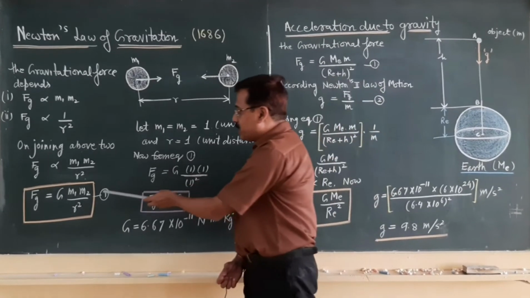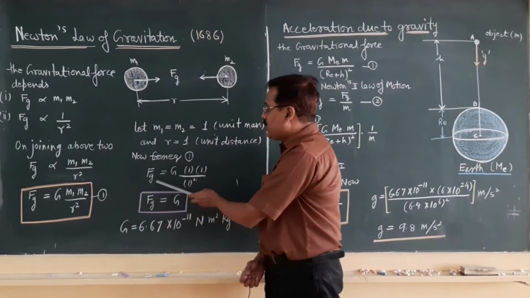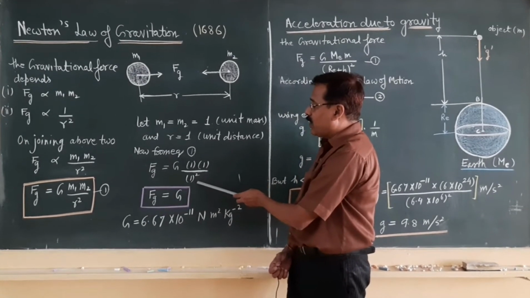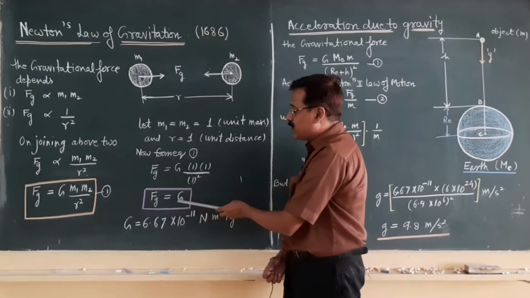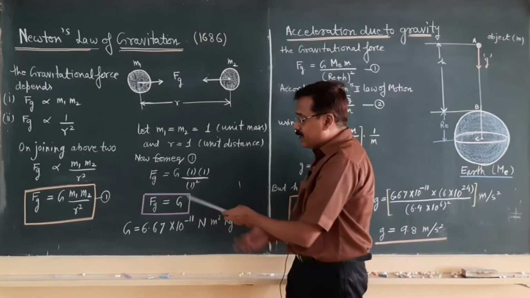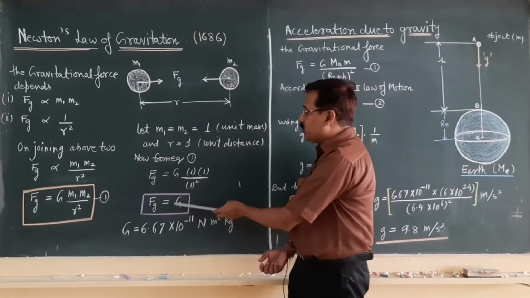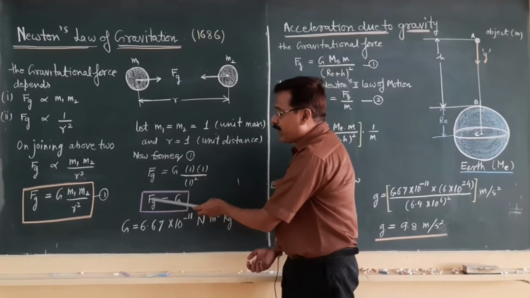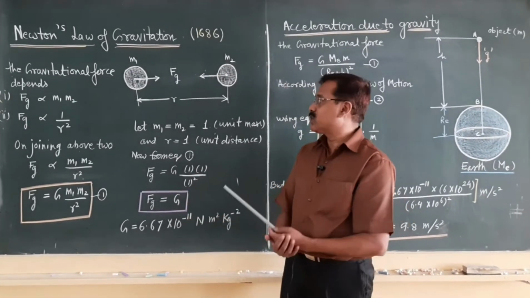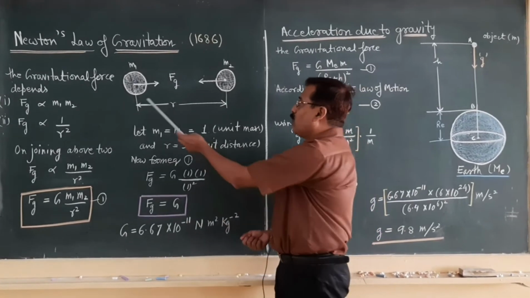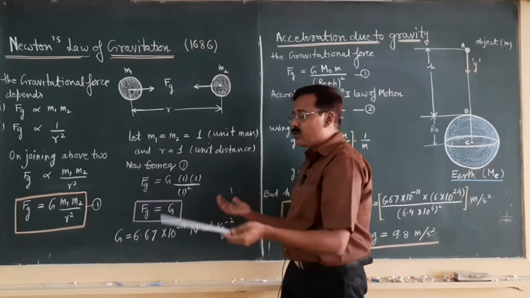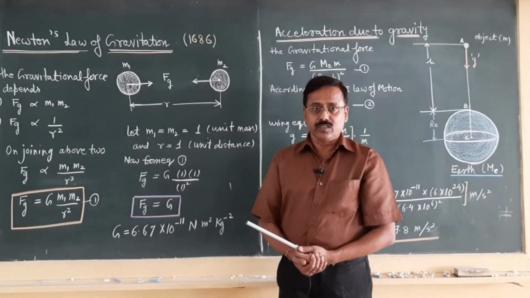If we put this value in equation number 1, then Fg is equal to capital G times 1 into 1 by 1 whole square, that is Fg is equal to capital G. It means you can say that the universal gravitational constant is numerically equal to the gravitational force or force of attraction between two objects of unit mass separated by unit distance.